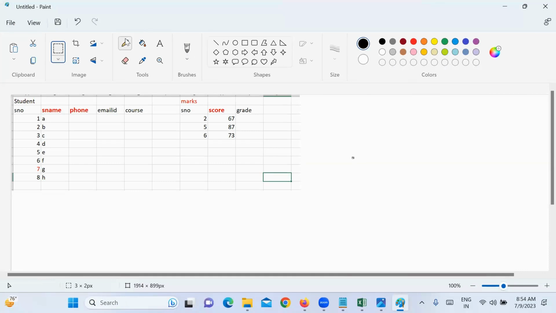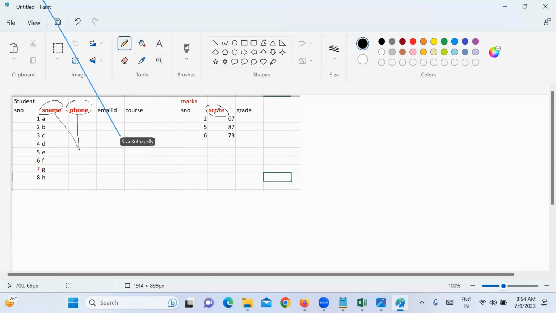So if I want to select which columns? Name, phone, and score, right? These two columns, name and phone, are from the student table. This column, score, is from the marks table, right? How do you select this data from these tables?